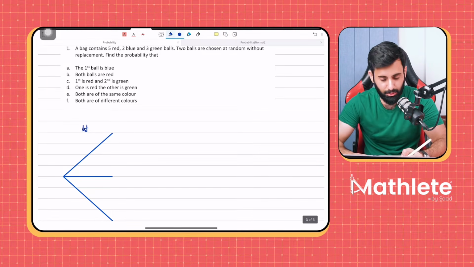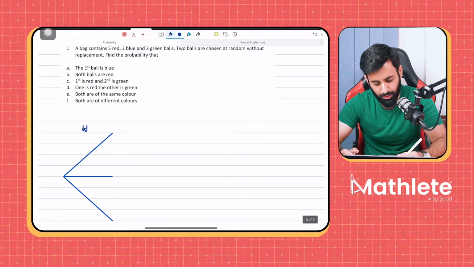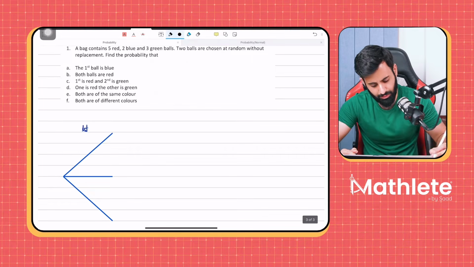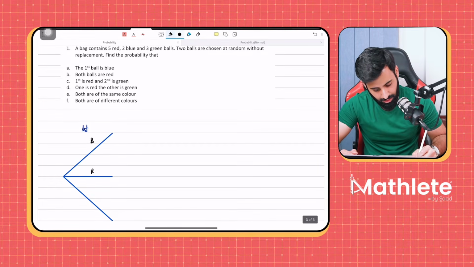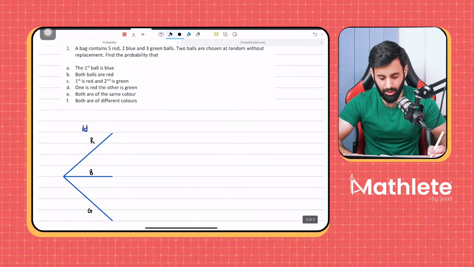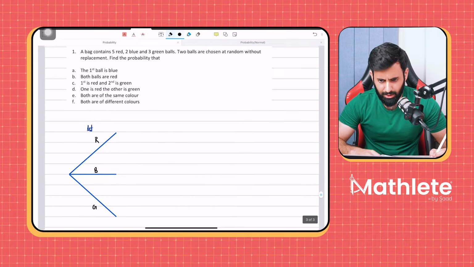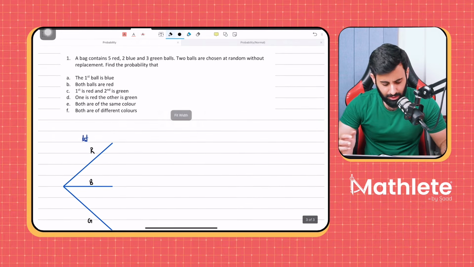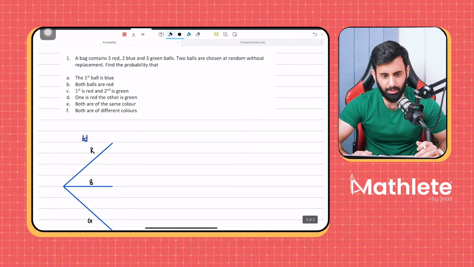Let's go in the same order: red, blue, green. Let's not worry about what the final answer is. Let's just recap how to make a tree diagram, and then we'll see what the final answer is.